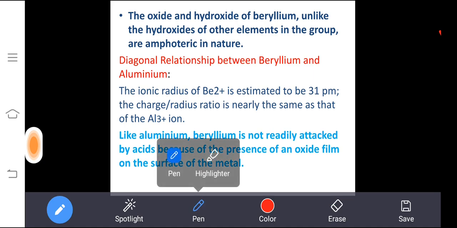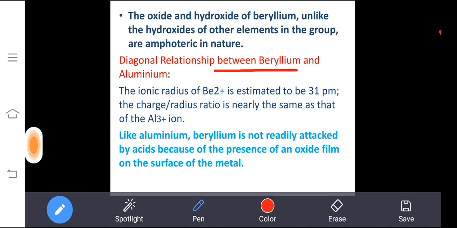And now we are going to discuss the diagonal relationship between beryllium and aluminum. Like we discussed the diagonal relationship with lithium and magnesium, here also beryllium and aluminum. The atomic radius of beryllium is estimated at 31 picometer, in charge per radius ratio, which will be close to the aluminum 3 plus ion. So this is the first similarity.